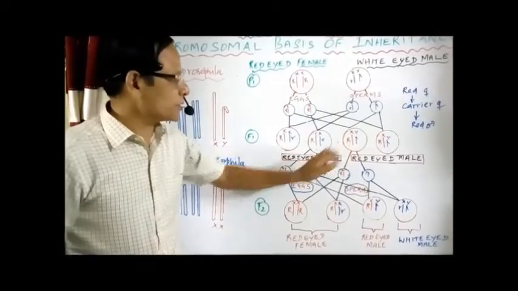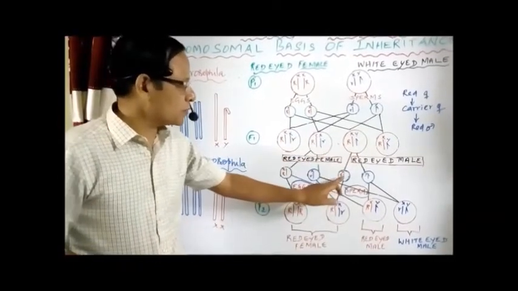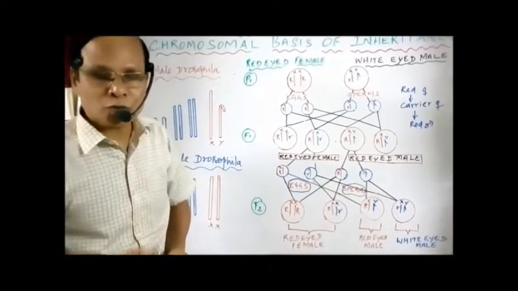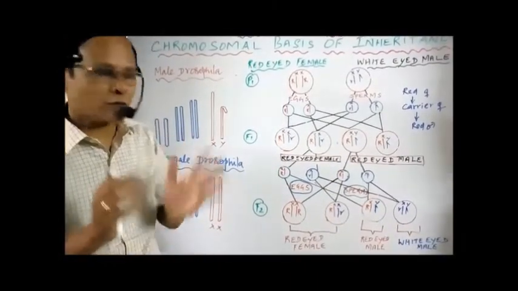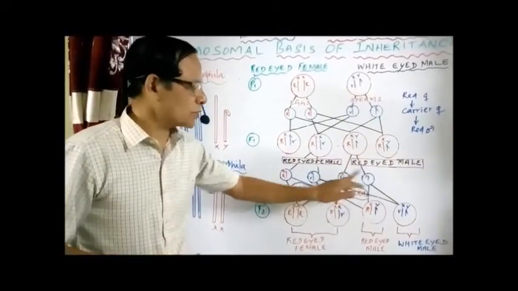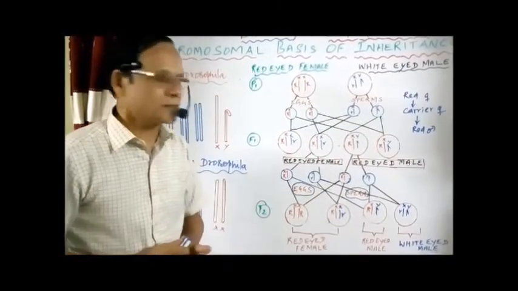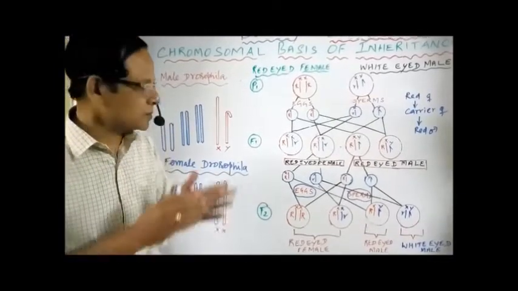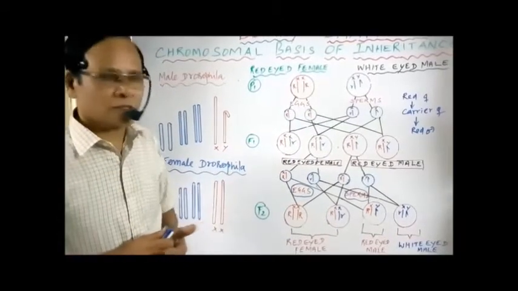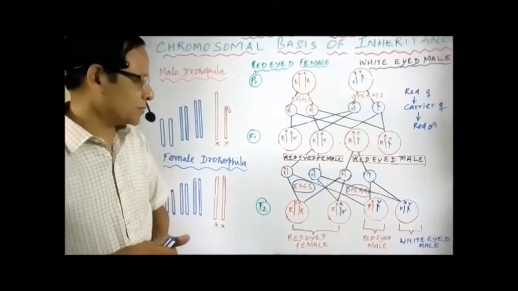So 50% of the males have the dominant gene and 50% of the males have no gene, that is what we call the Y chromosome. So 50% X and 50% Y chromosomes, the Y chromosome has no gene. Only the X has the gene, because the males are hemizygous.